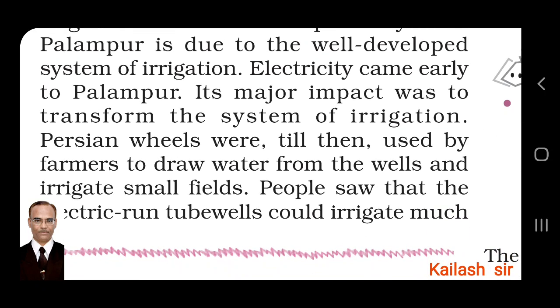Electricity came nearby to Palampur. Power supply is also there. Now, what was the major effect of electricity? It was to transform the system of irrigation. The traditional methods of irrigation were changed to modern techniques.